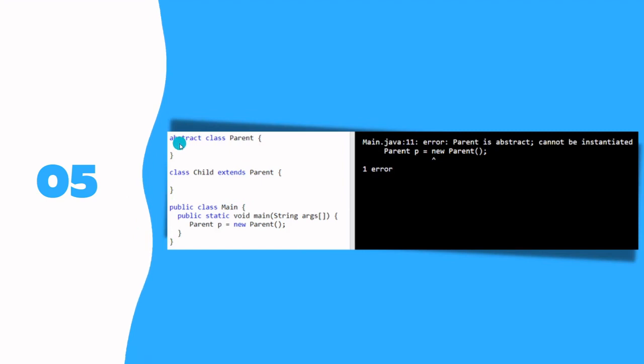If you see here, I tried to create an abstract class. I extended this one, and what I did is I tried to create an object of class Parent. So the correct statement should be Parent p equals new Child, right? So here I'm getting an error saying Parent is abstract and cannot be instantiated.